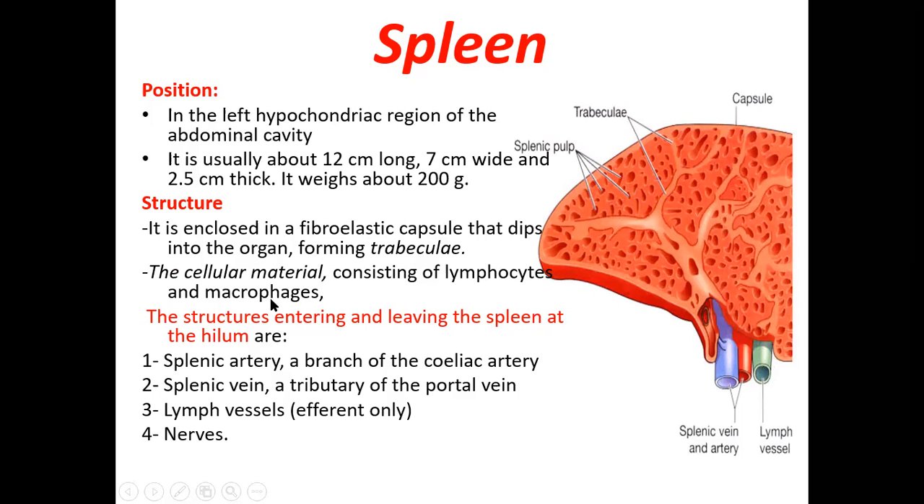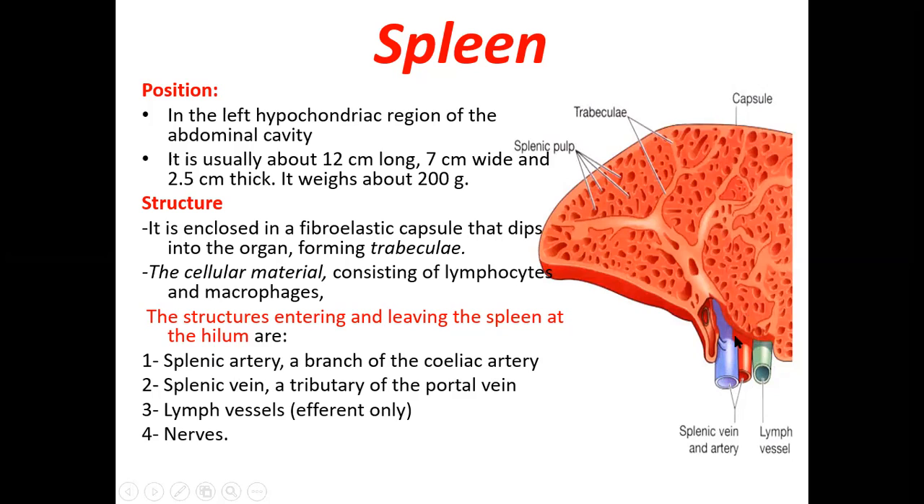The structures enter and leave the spleen at the hilum. So here, just like the lymph node, every organ, as I said, has a hilum where the structures will be either entering or coming out. The structures leaving and entering the spleen at the hilum are the splenic artery, a branch of the celiac artery, then the splenic vein, then the lymphatic vessels, and also nerves, which are not shown here.